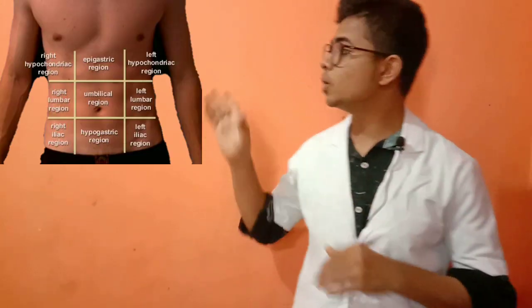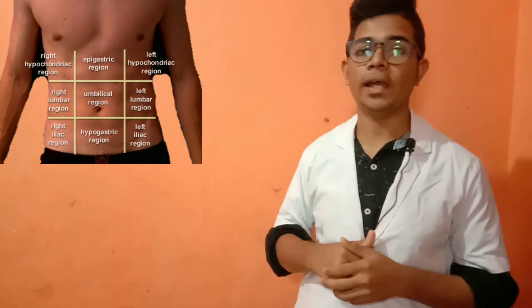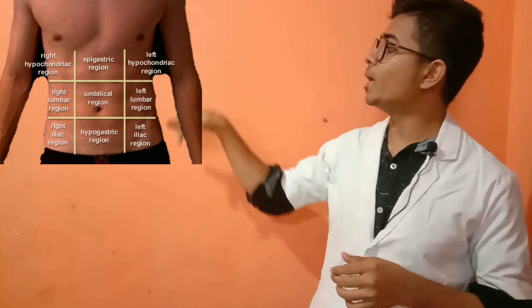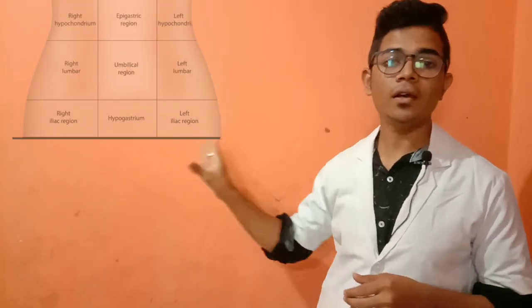The abdomen is anatomically divided by two vertical lines and two horizontal lines. These lines intersect each other to make the abdominal nine quadrants. You can see on the screen the two horizontal lines and the two vertical lines dividing and intersecting to make nine quadrants: 1, 2, 3, 4, 5, 6, 7, 8, 9 quadrants.